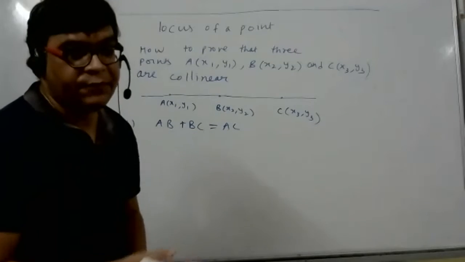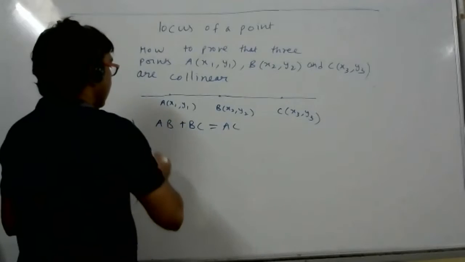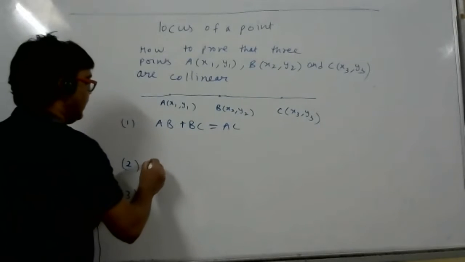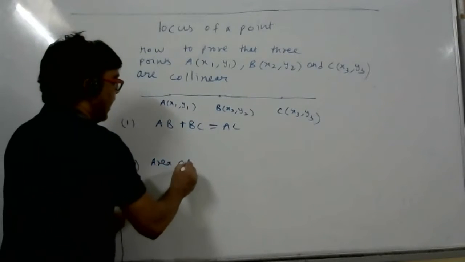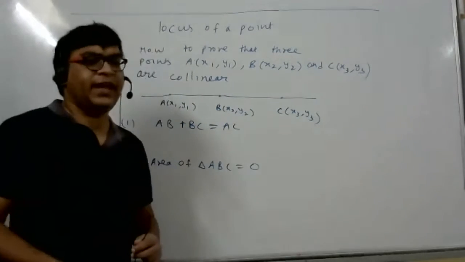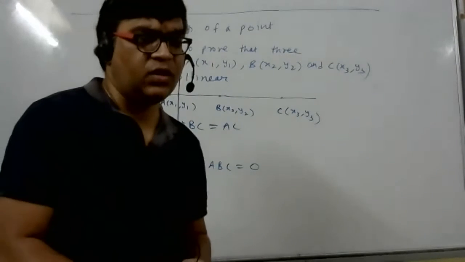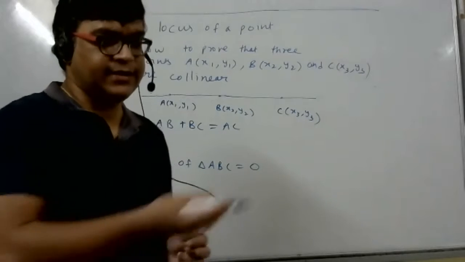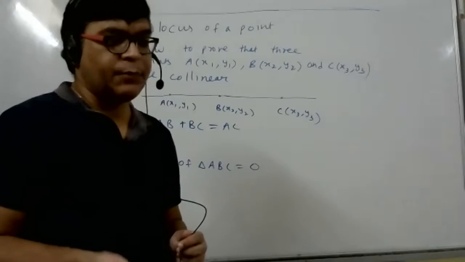And second method your friend is telling me. What is the second method? Area of triangle ABC is equal to how much? 0. You find the area, student, and that will come 0. If area comes 0, it means there is no triangle, it is a straight line. So that's why you can say the points are collinear.